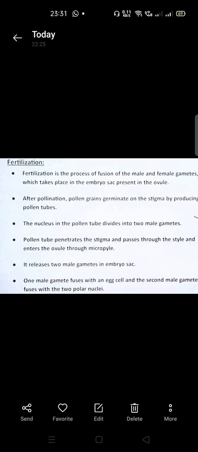Mostly they ask you the fertilization process, but students, they may ask you double fertilization, the triple fusion process, what is meant by triple nuclei, what is the structure of the ovule, what is the structure of a pollen grain. So it's very important to know all of this. Here I would like to finish this lecture now. In my further lecture I shall explain the pollination process and the fertilization process.